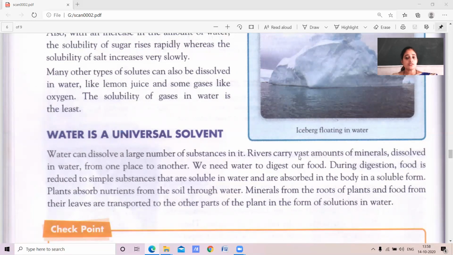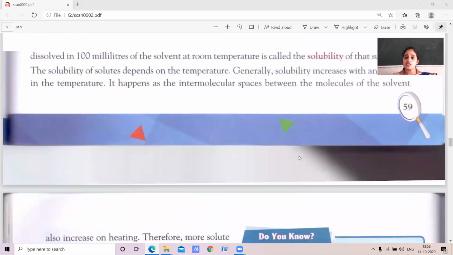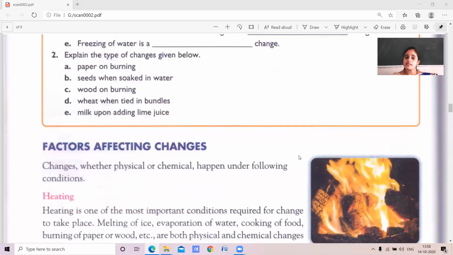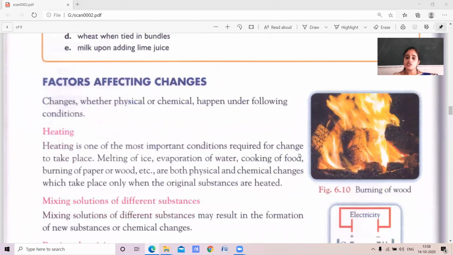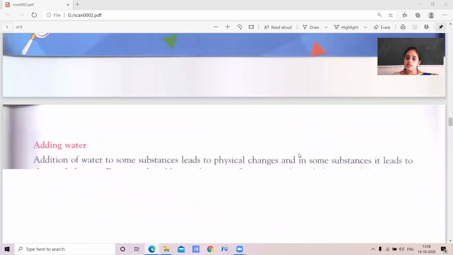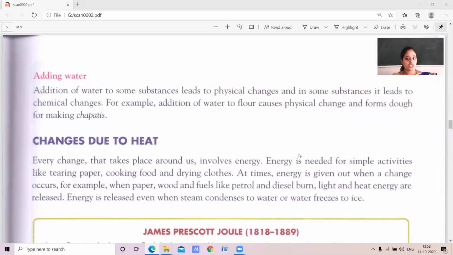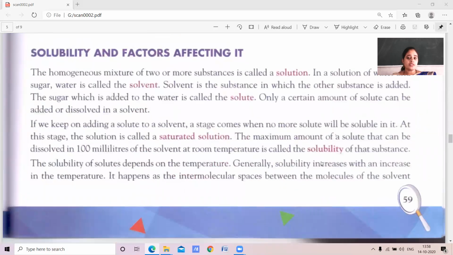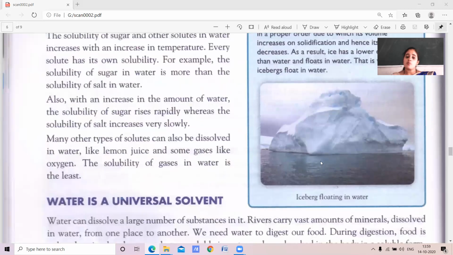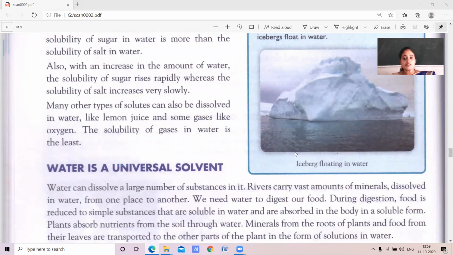Okay, now children, in this lesson, we learned about some of the changes. They are irreversible change, reversible change, physical change, chemical change. Along with that, in today's class, we learned about some of the factors affecting the changes, that is heating effect, passing electricity, adding water, changes due to heat, as well as changes that occur by expansion and contraction. We learned the concept of solubility and then we learned that water is a universal solvent.